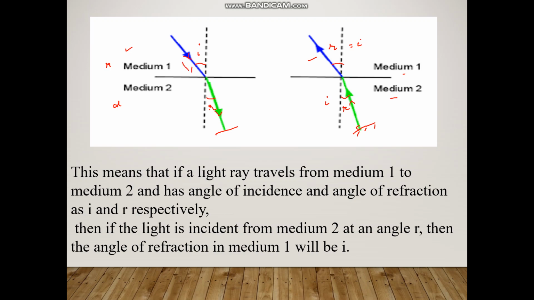And this is the refracted light. And this is falling normally on the mirror strip. Then what will happen? It will move in this manner, right? This becomes the incident ray which is shown over here and this is the refracted ray which is over here. So then this value of R, that means the angle of refraction, here becomes the angle of incidence and the angle of refraction will come out to be I.